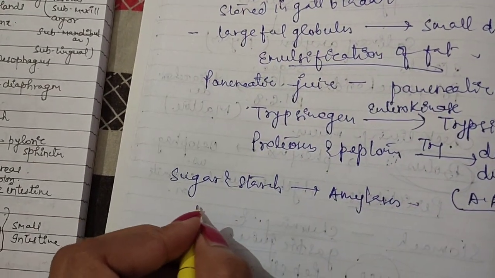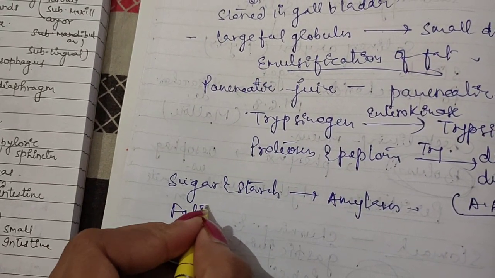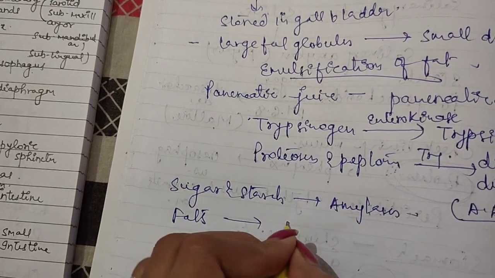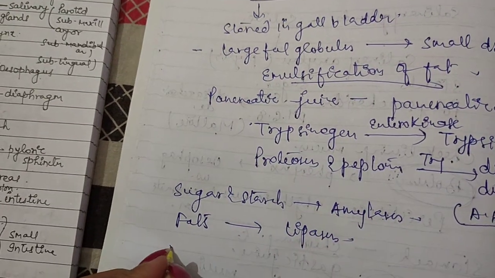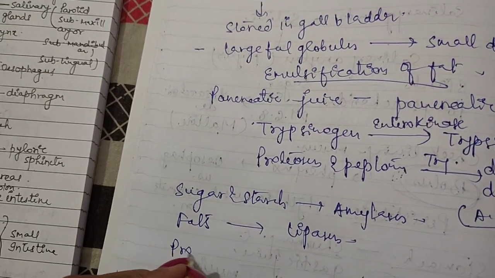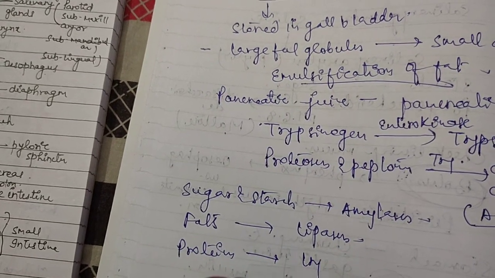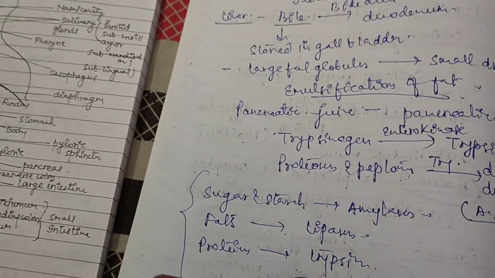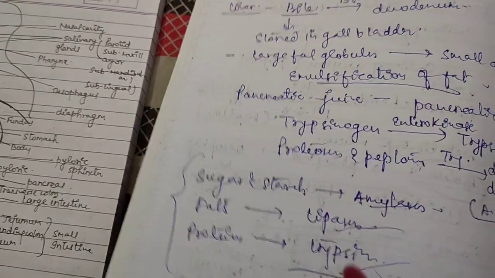Then fats into fatty acid and glycerol with the help of lipases. And then proteins into amino acids with the help of trypsin, as I told you. So there are three main enzymes: amylases, lipases, and trypsin.